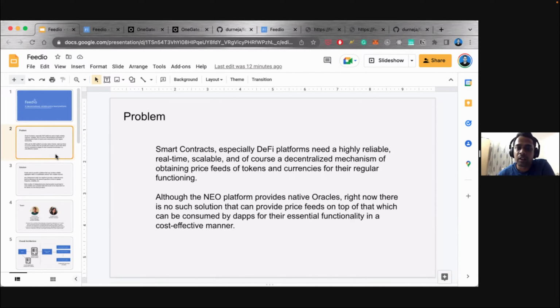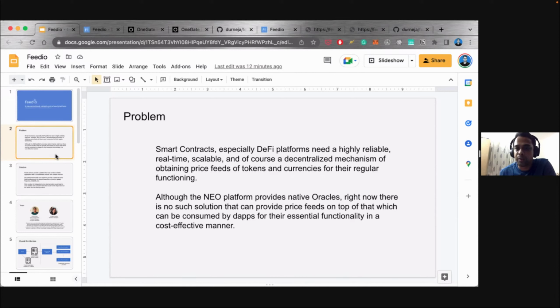The challenge is that if you have to make real-time calls, even at a per-minute frequency, the charges go quite high, because you are making an Oracle transaction and probably an API call.